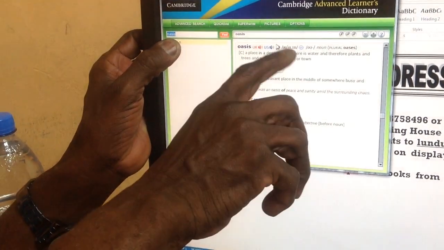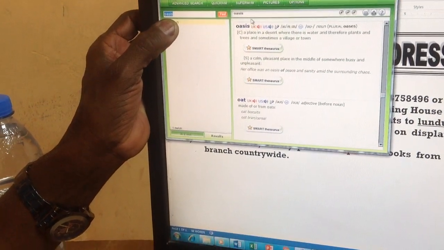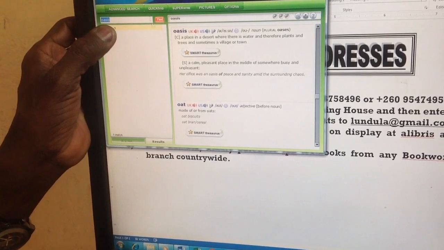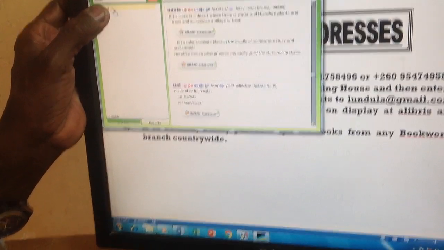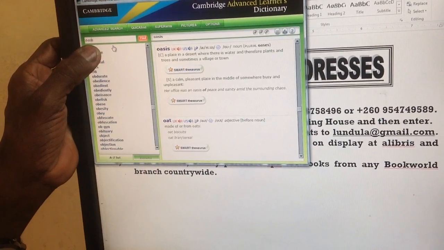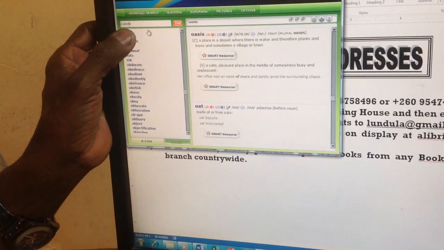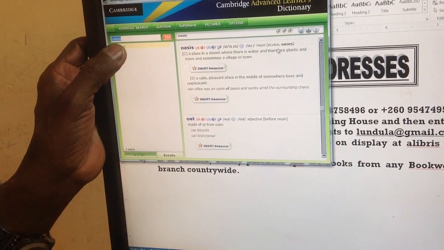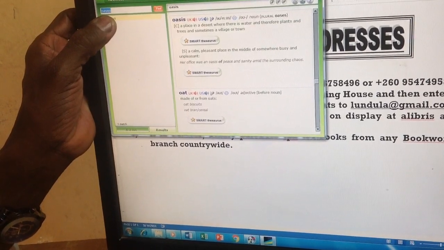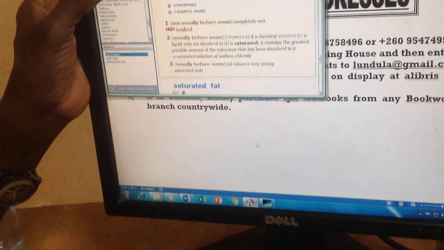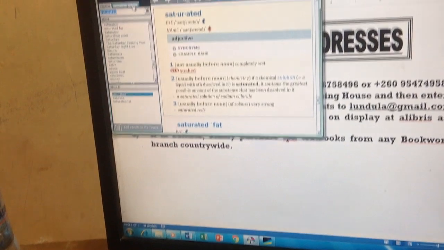Oasis. It's still sis. Now, what is the plural of oasis? We are going to change that I into E. And when we do that, the sound becomes Z. So this is now oases. Get this one. Oh, it's already there. But there's no sound. Okay, we shall go to the Oxford, which is more detailed. It will give us the sound, definitely.